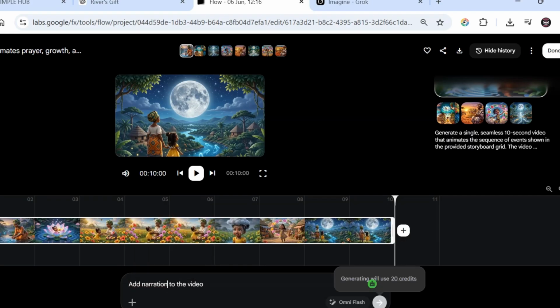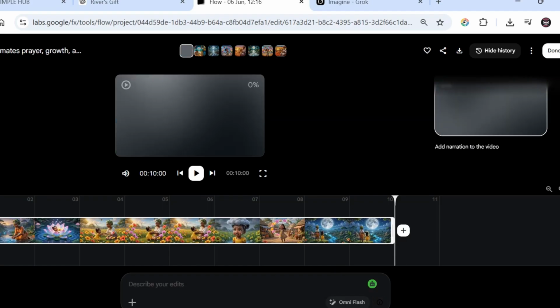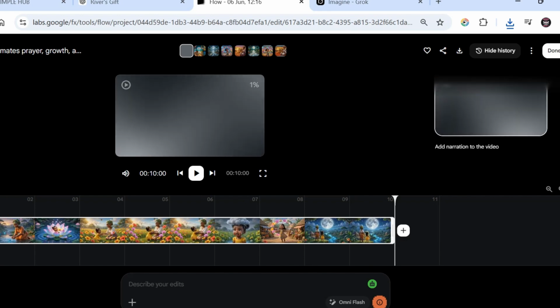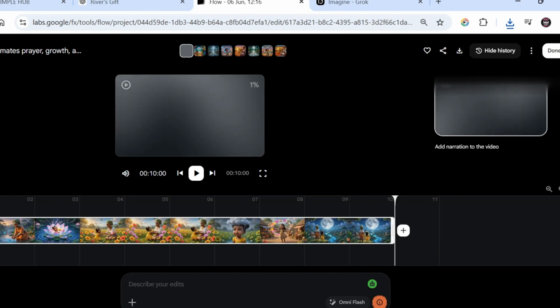If you want to make any edits, you do that. Remember, you are still on Omni Flash agent and you click on generate. It will start to edit the video. Remember, your first video is here. You can always download that. How do you download? When you hover on the video, you will see a download button and you download that, and that will save to your device. This is so beautiful. So let's wait for the edit, which is still creating.